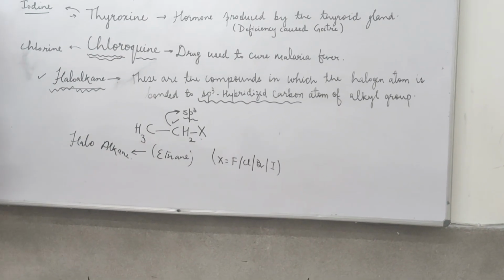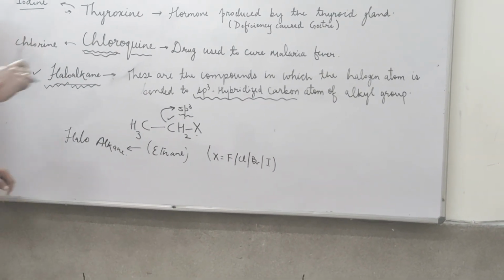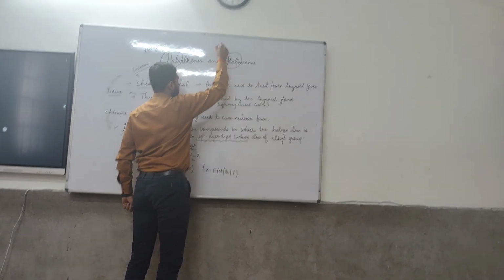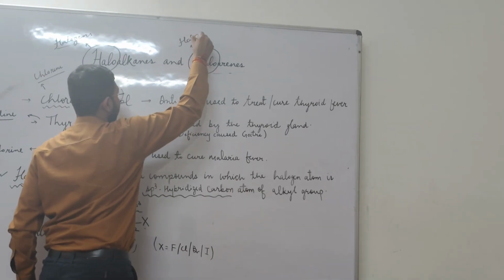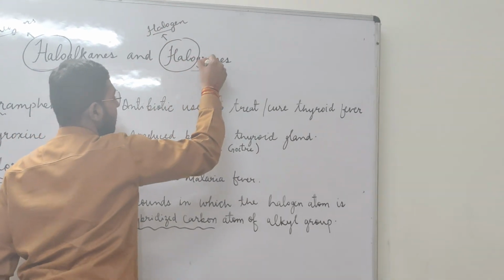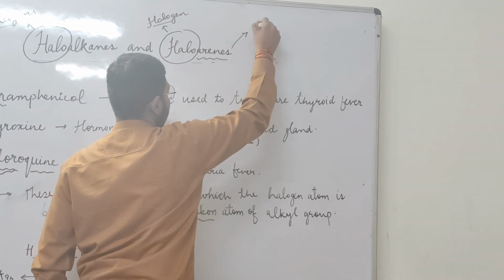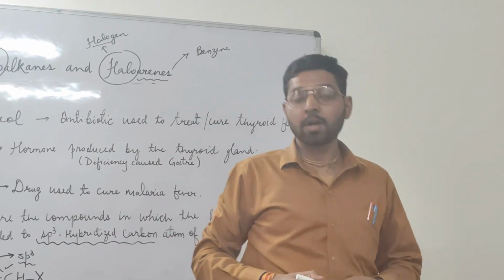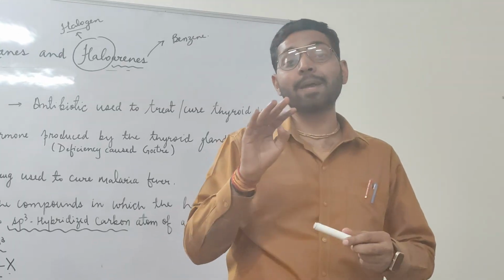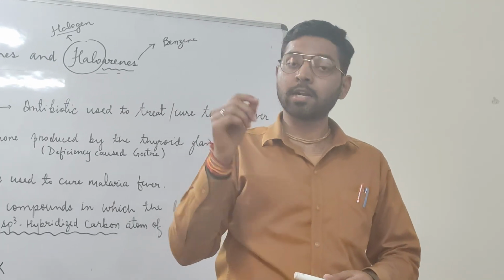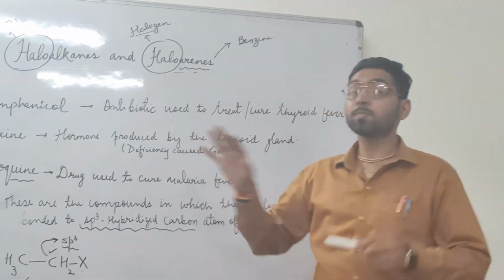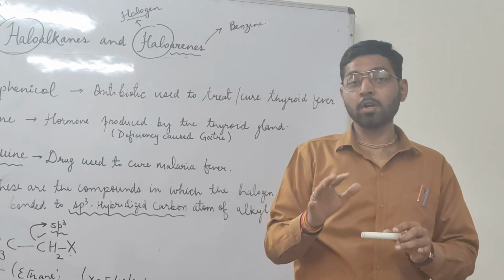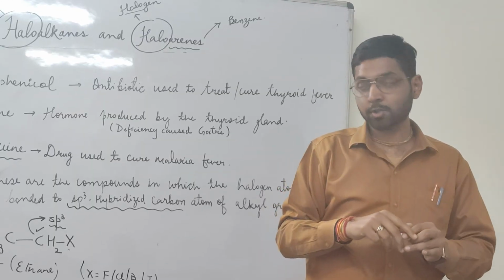Now we are coming on to the next section, haloarenes. Here one word concept is common, which is halo, which refers to halogen elements. And arene means benzene. So if a halogen atom is attached to a benzene ring, then it is considered under haloarenes. But this is an incomplete definition. Now we are coming to the complete definition of haloarenes as well.